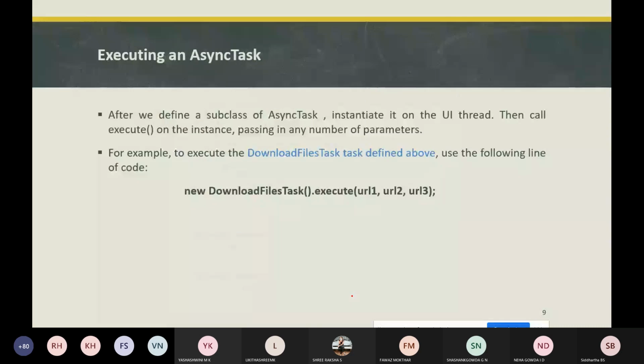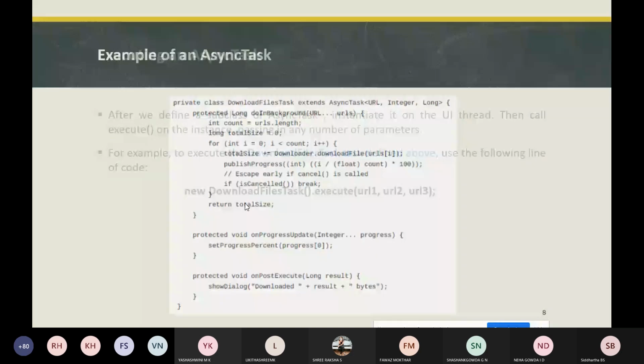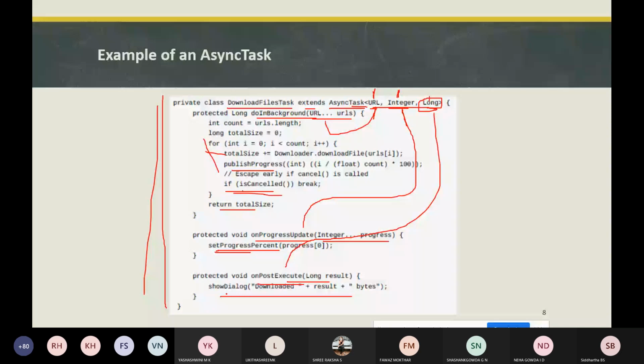After we define a subclass of AsyncTask, we instantiate it on the UI thread, so that whatever progress we got is delivered to the main thread. Then we need to call the execute method, where you can pass any number of parameters. In this example, we have performed the task and we are going to execute it by instantiating it on the UI thread.